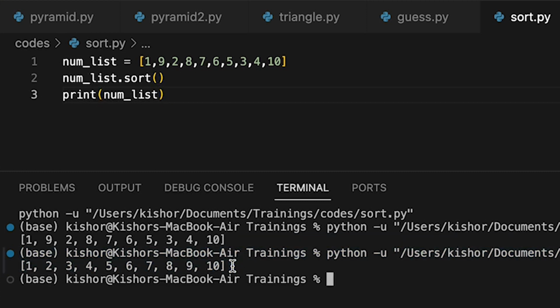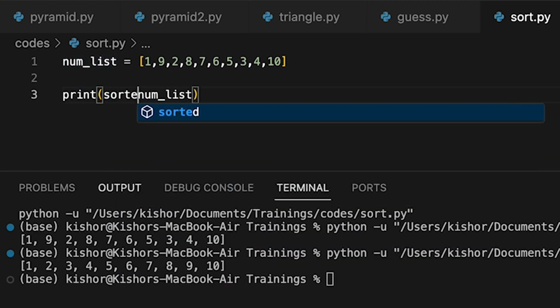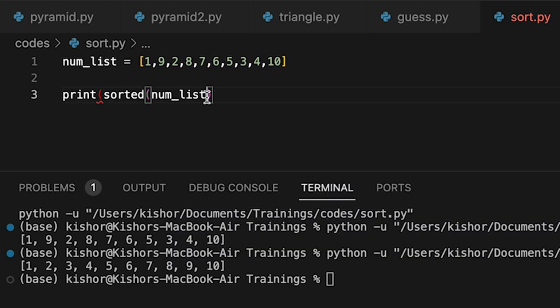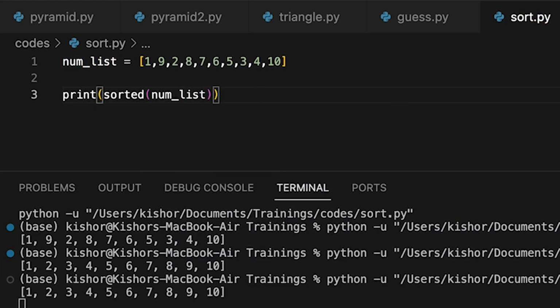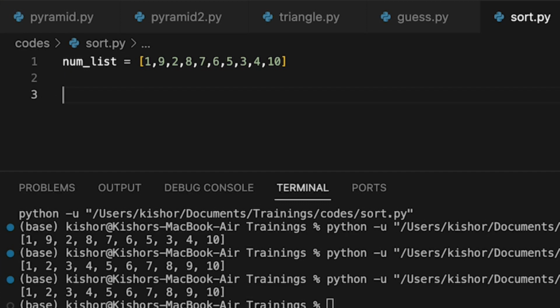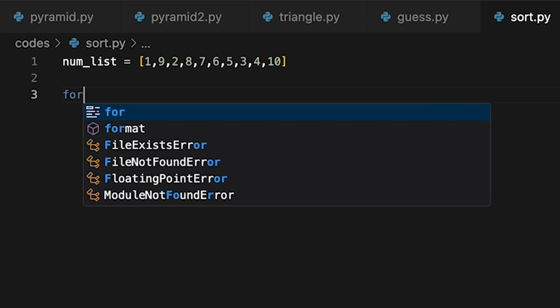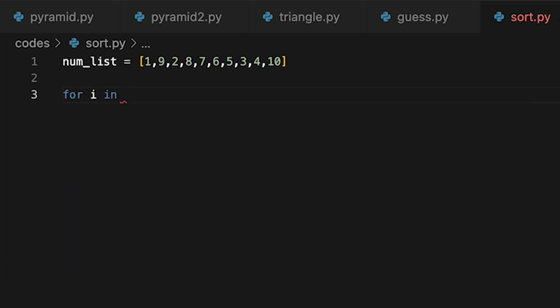This is the first way to sort the elements. If you don't want to use this sorting method on the list, there is one additional function, sorted. We can use that function here to sort the list. You can see here, this is also a sorted list. And if you don't want to use this predefined function, then we will implement an algorithm. So let's implement a bubble sort.